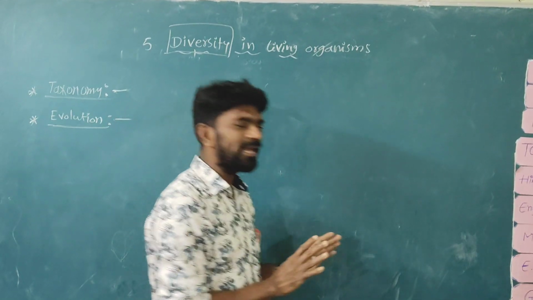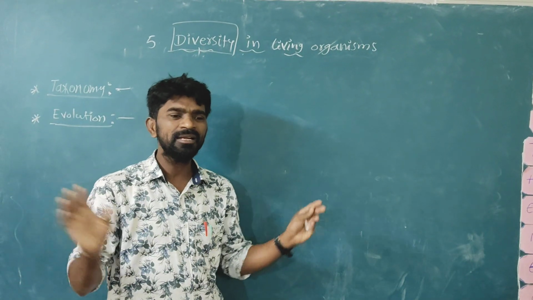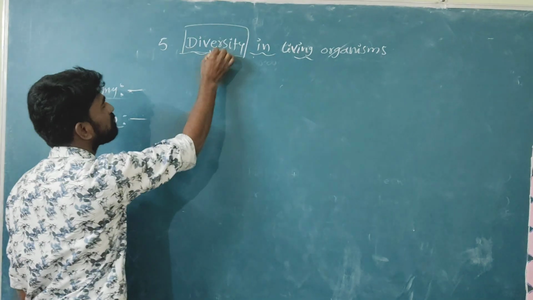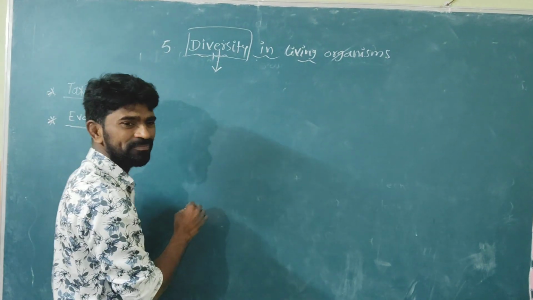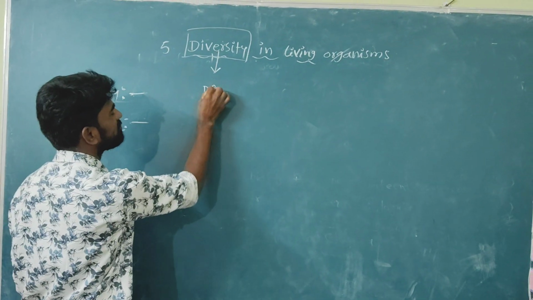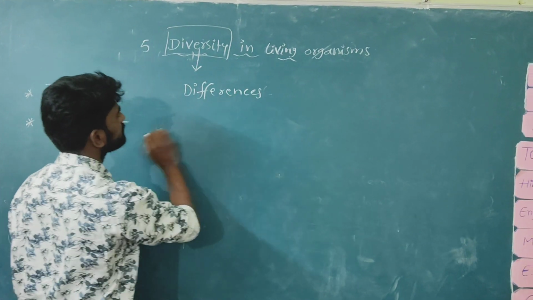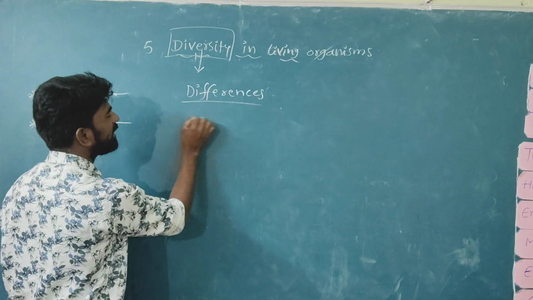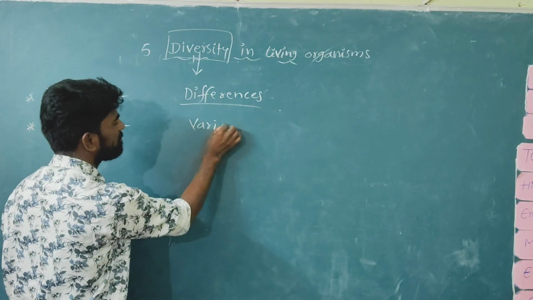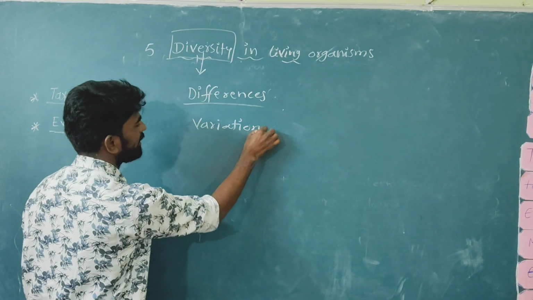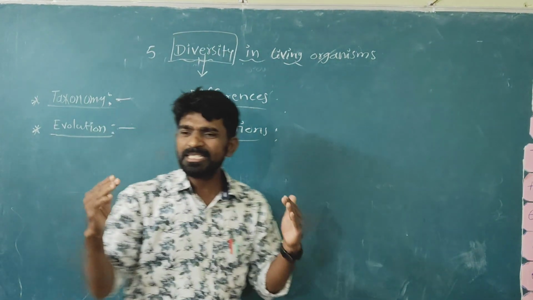So animals also have differences. Did you understand the meaning of diversity? Differences, or variations.